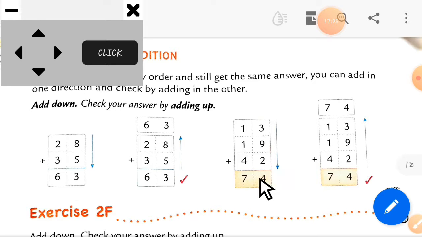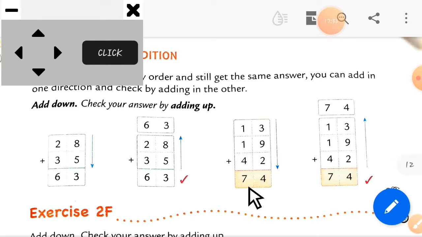Now in the 14, 4 is at the ones value, and the other one will go as a carry forwarded number, and you have to add this number into the tens column. So here is 1 plus 1 plus 4. So we get the answer 6, and the other one which is carry forwarded you have to add into this column. So here we get the answer 74.